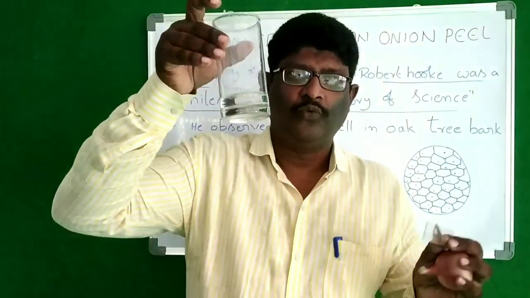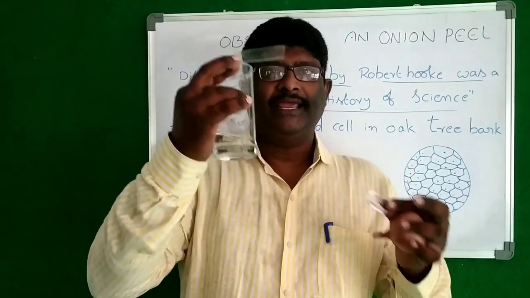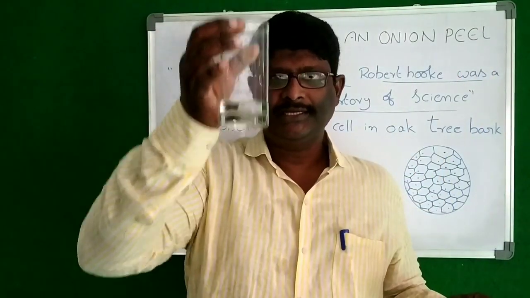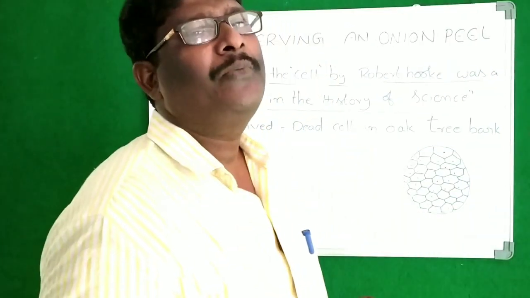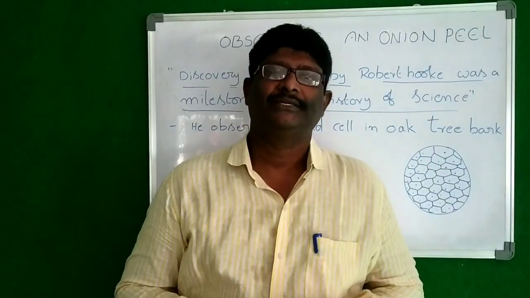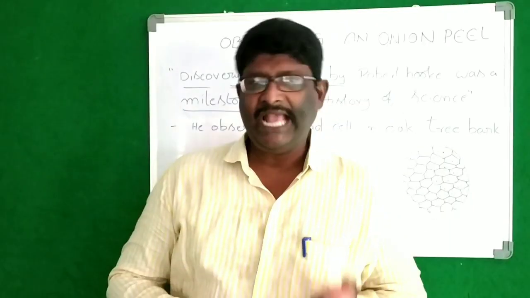Onion, blade, slide, water and microscope. So these are the materials for doing this experiment.